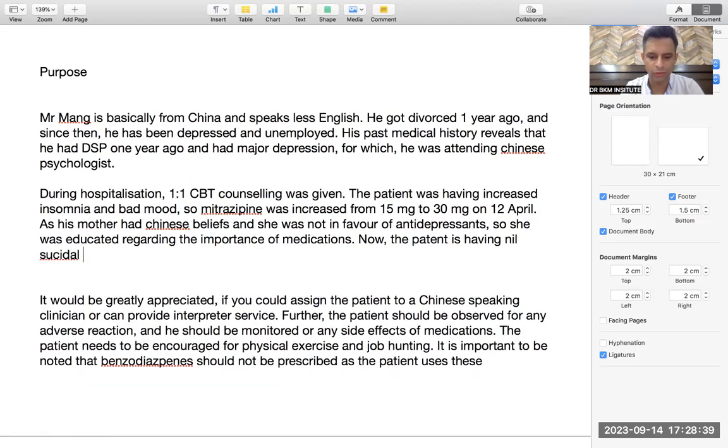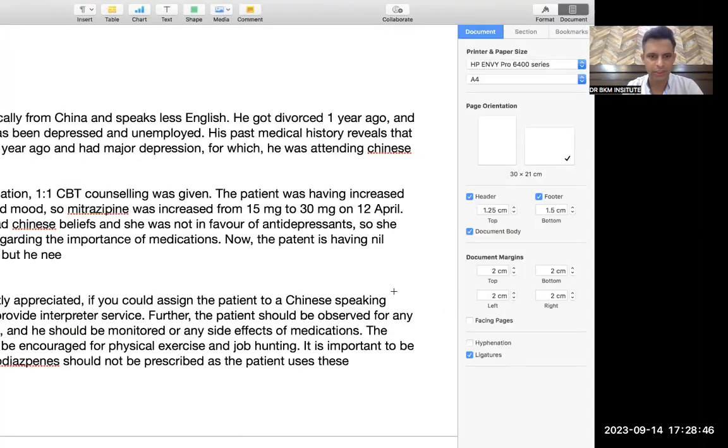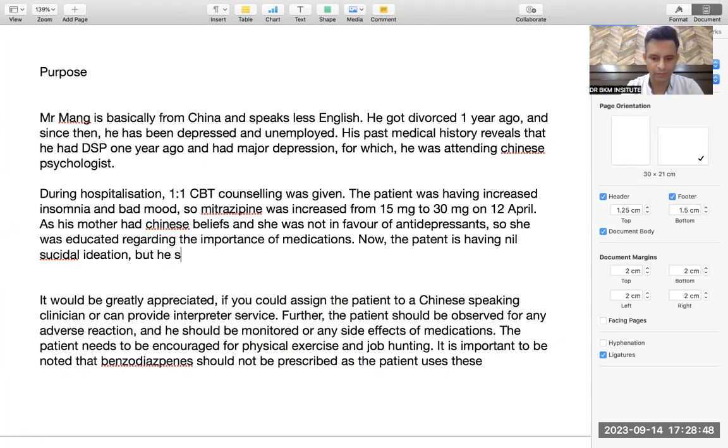So I'm writing only those words in full forms which I know 100%. But he needs to be observed in the community. He should be monitored closely in the community.